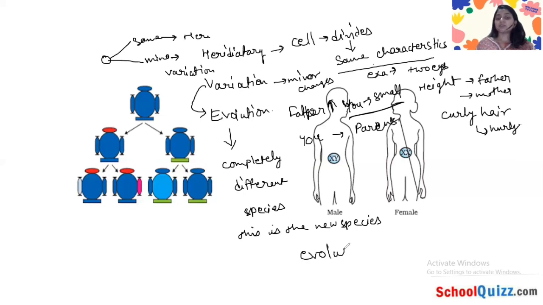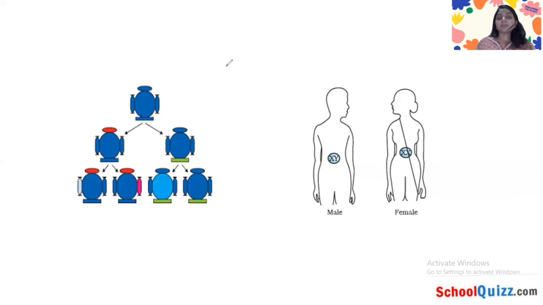So this leads to the evolution. This is called the evolution, where over a long period of time a new species is created due to the variations which have been happening over thousands of years. So I hope this is clear for you: what is heredity, what is variation, and what is evolution.